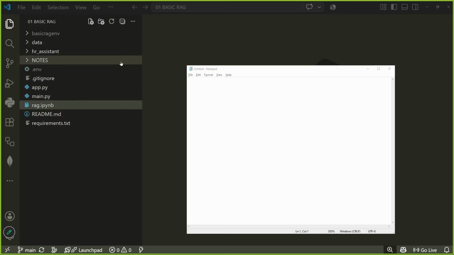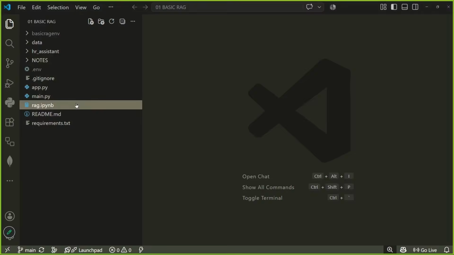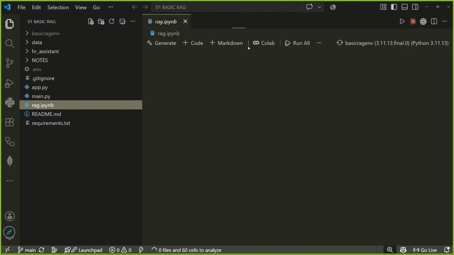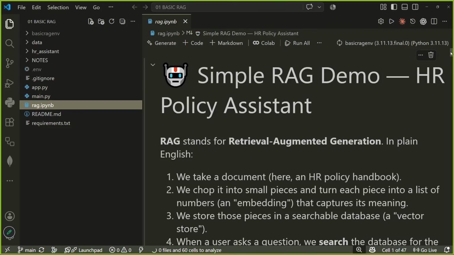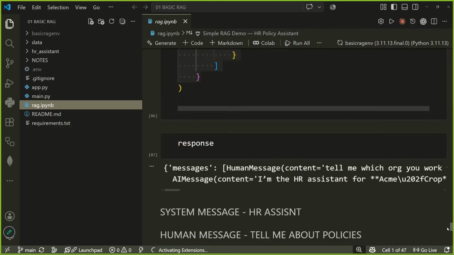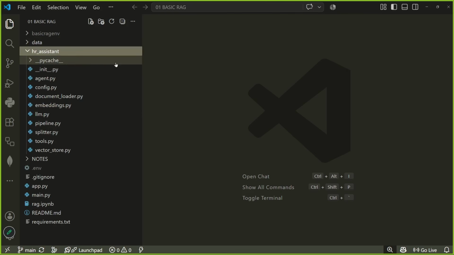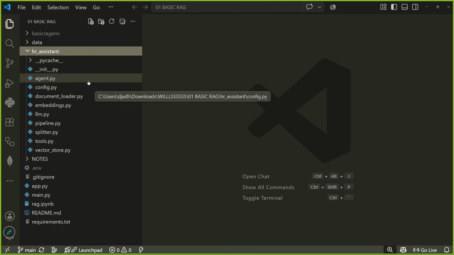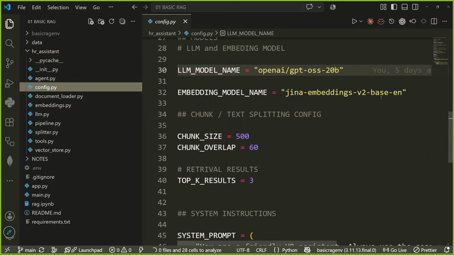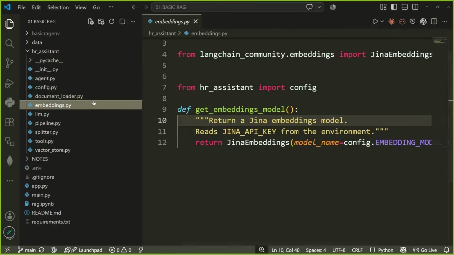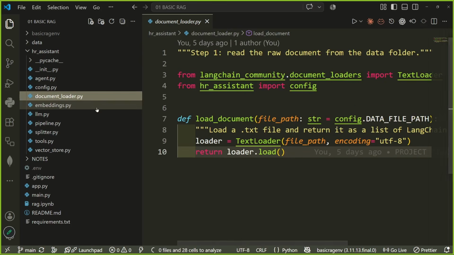So previously, we made an experimental notebook in which we completed our entire RAG from zero to complete response. After that, we also performed modular programming in which we wrote each component of our experiment in different files in this manner.